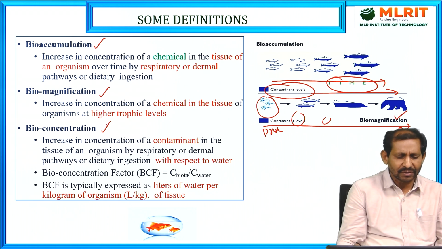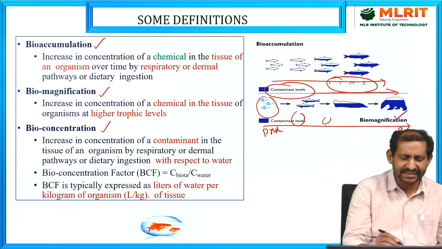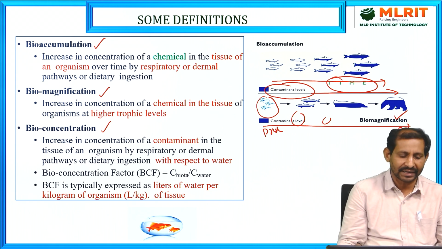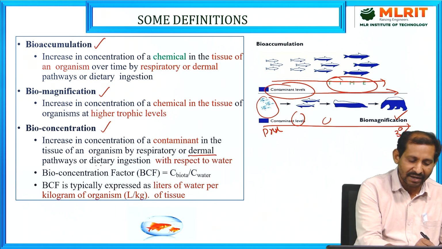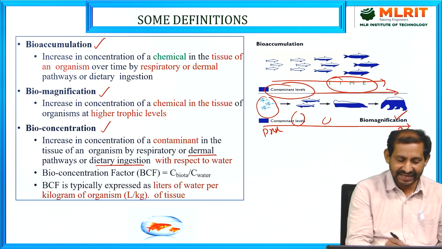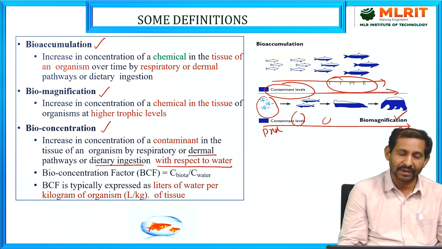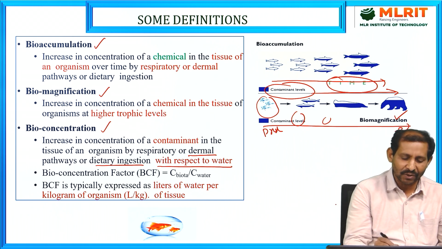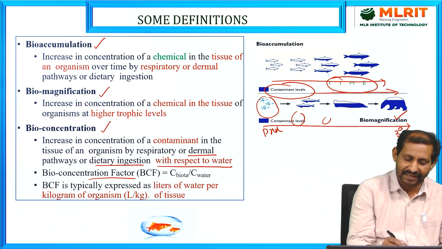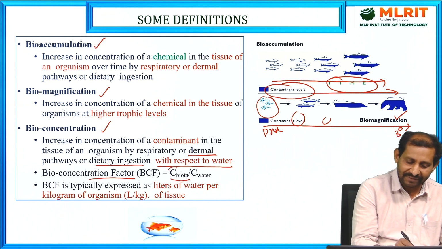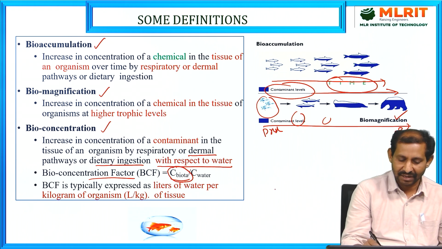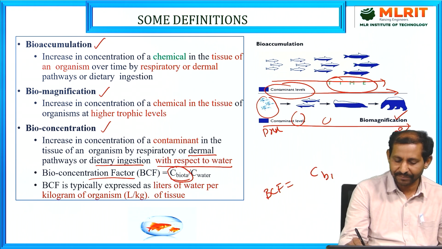Bioconcentration. The third definition is bioconcentration: increasing the concentration of contaminants or chemicals in tissues of organisms by either dermal or dietary ingestion, with respect to water. The bioconcentration factor is calculated as the ratio C biota divided by C water.